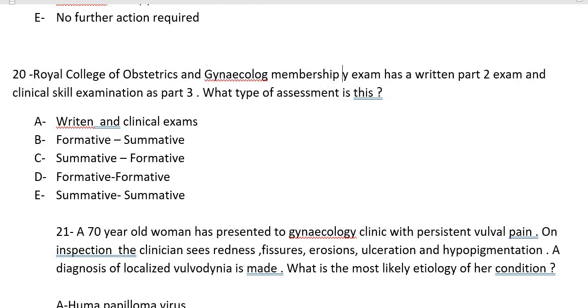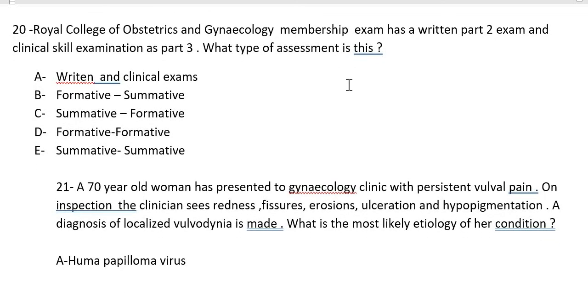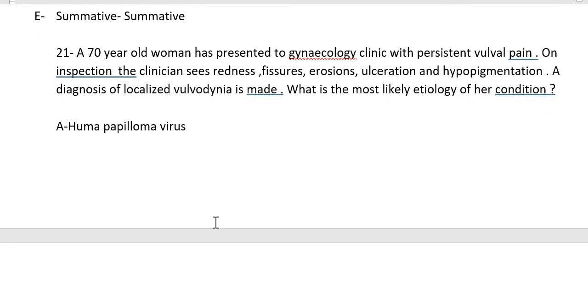So what type of assessment is this? Summative. Why? Because we are ending it at one point and going to the next level. Whenever we have this type of assessment, we call it summative assessment.